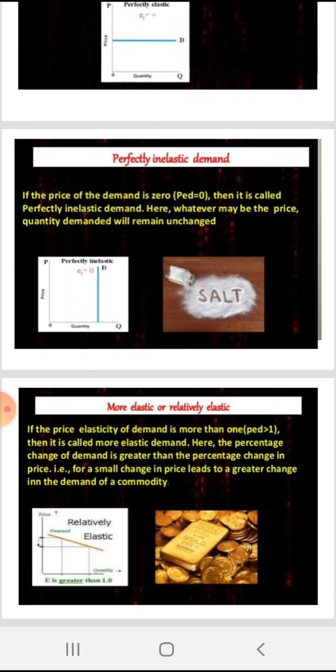Now second is perfectly inelastic demand. If the price elasticity of demand is zero, then it is called perfectly inelastic demand. Here whatever may be the price, quantity demanded will never change.